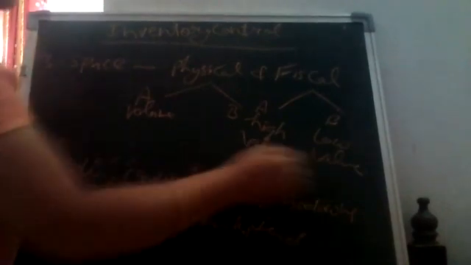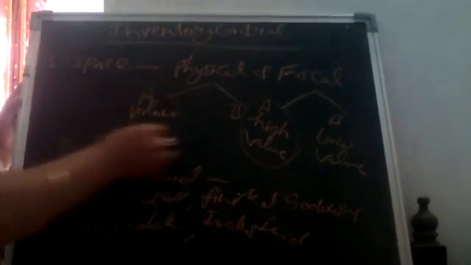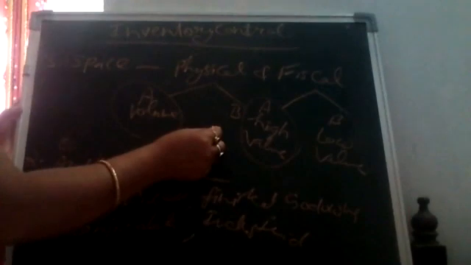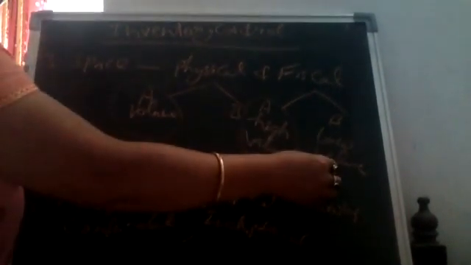So which one should get the preference? Which one should get the best attention? Of course, to this part we will give the best attention. And this is high in volume. We will give attention to this because if a low value product gets spoiled, then the company can bear the loss.